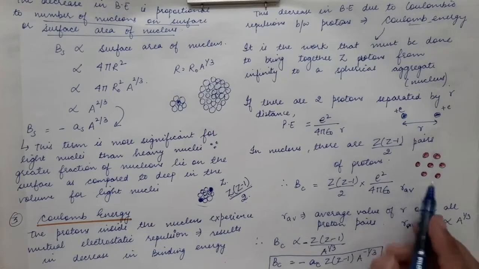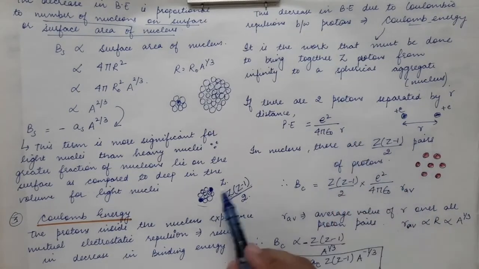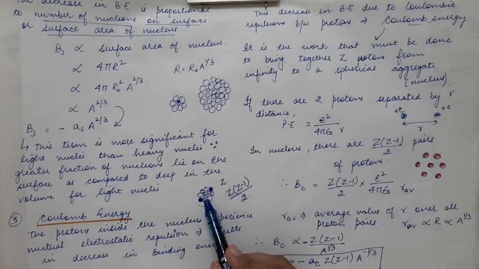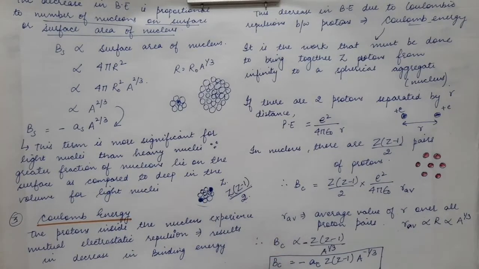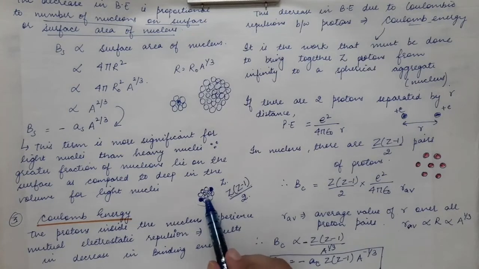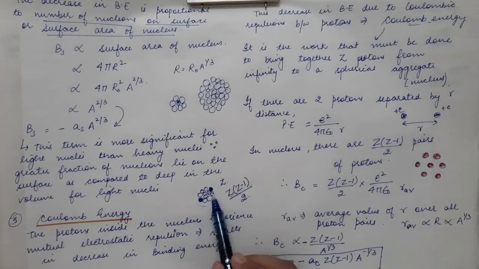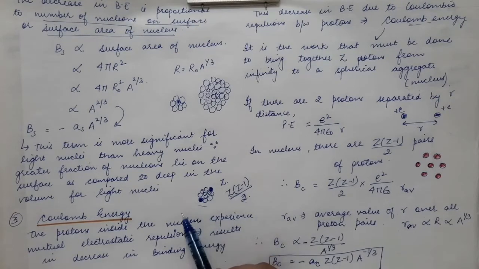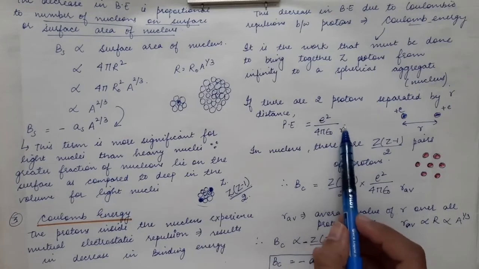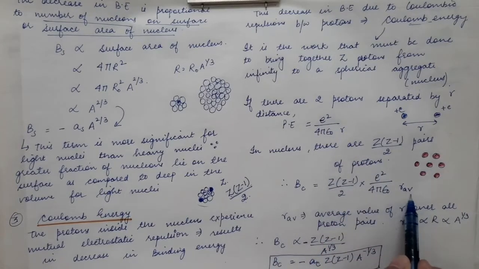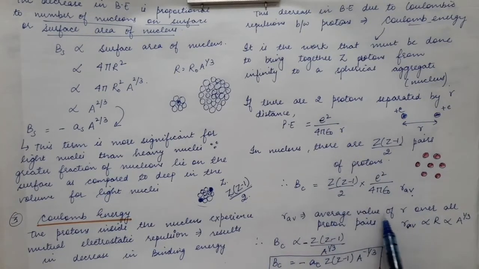Here we have R_av instead of small r because in a nucleus the distance between two protons varies with every proton-proton pair. Some protons are far away from each other, some are close to each other. So on average, we find the distance between two protons, which is R_av, the average value of r over all proton pairs.